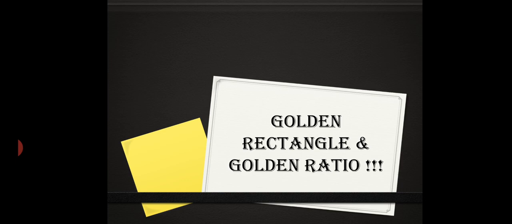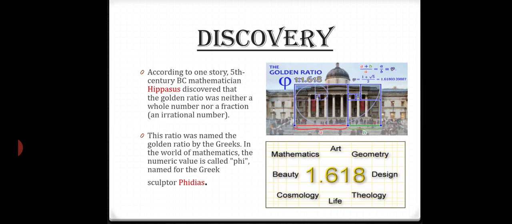Today we will study about golden rectangle and golden ratio. It was said that a mathematician Hippasus discovered that the golden ratio was neither a whole number nor a rational number. This ratio was named the golden ratio by the Greeks. In the world of mathematics, the numeric value is called phi, named for the Greek sculptor Phidias. Golden ratio is used in various fields such as mathematics, art, geometry, beauty, and many more.